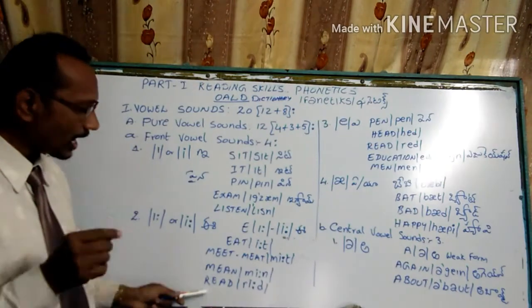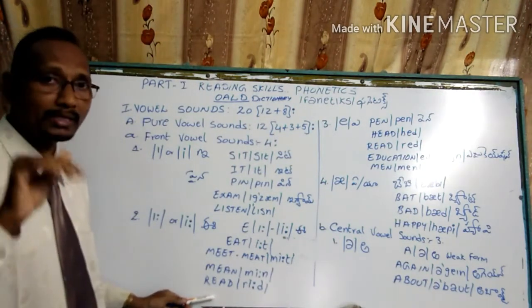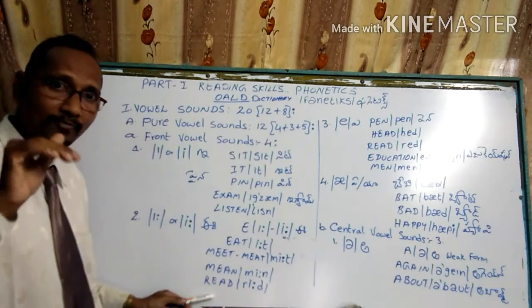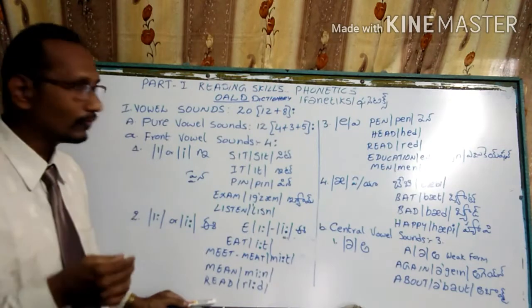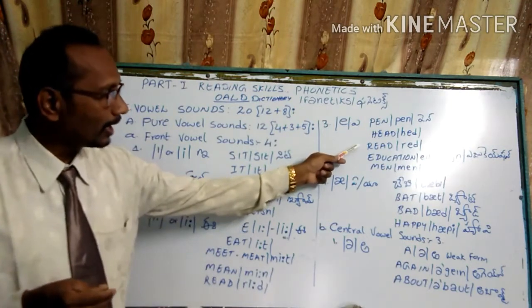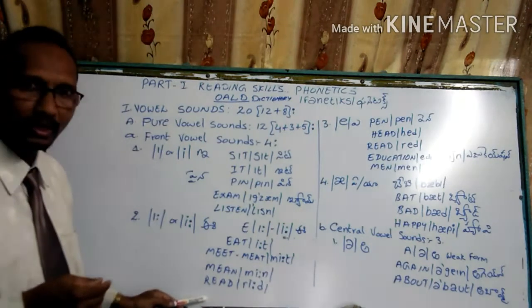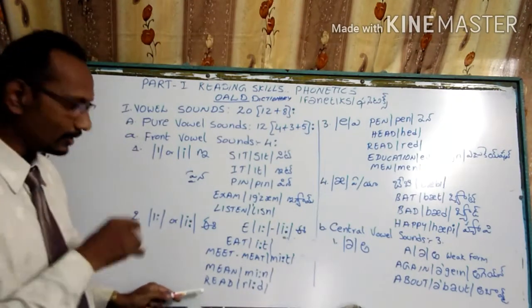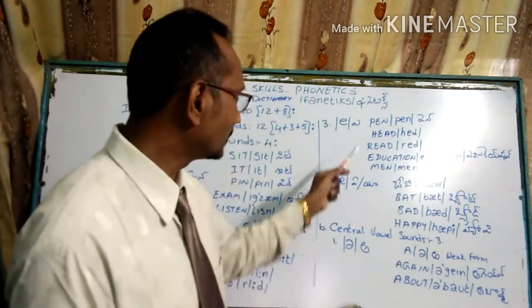The same way, R-E-A-D. This word is pronounced in two ways. For the present form we say read, and for the past form we say read. R-E-A-D is here and R-E-A-D also here. So to read is present. I read newspaper is the present.